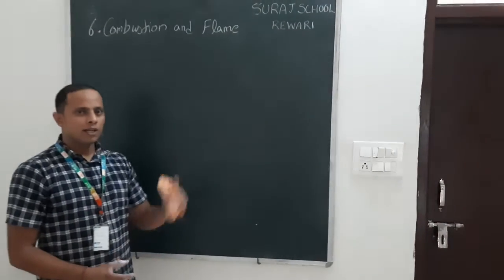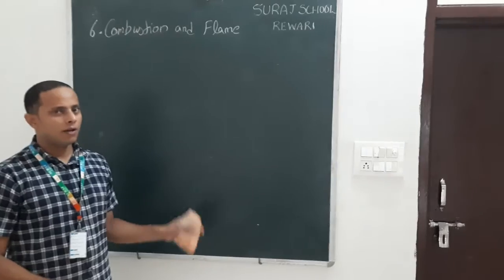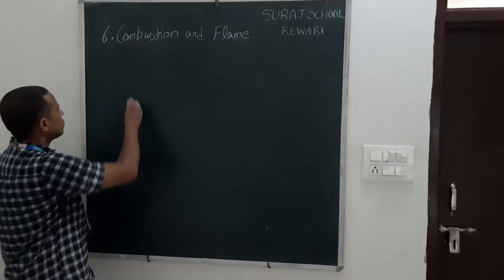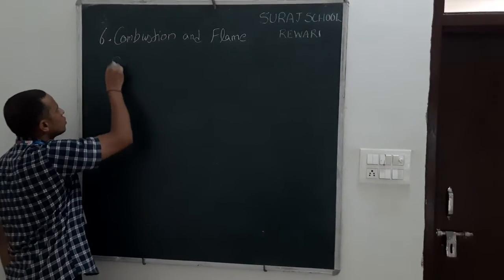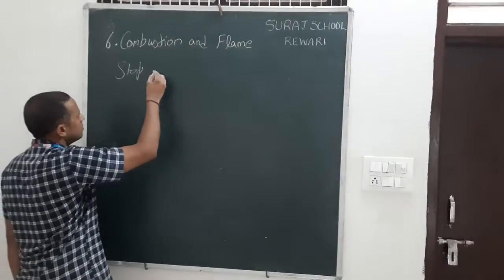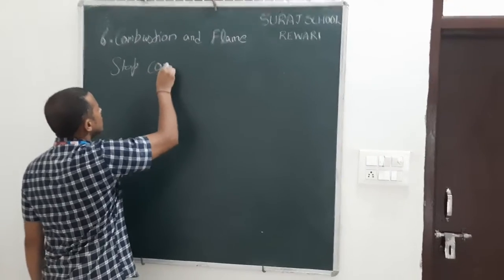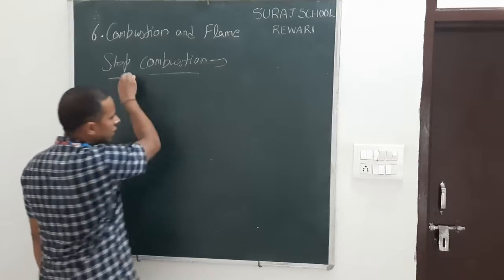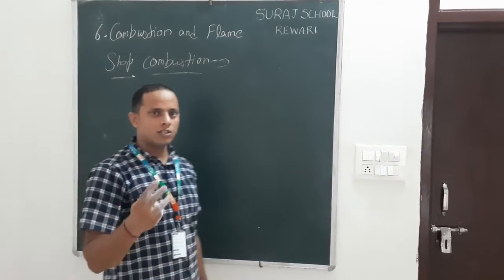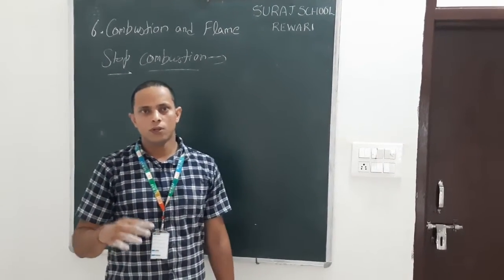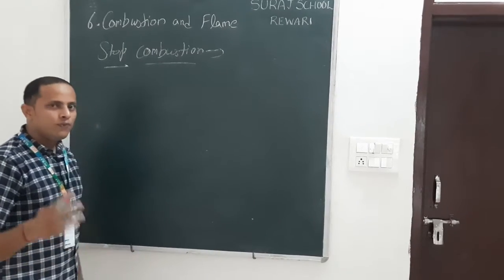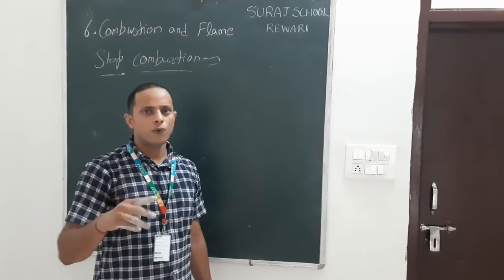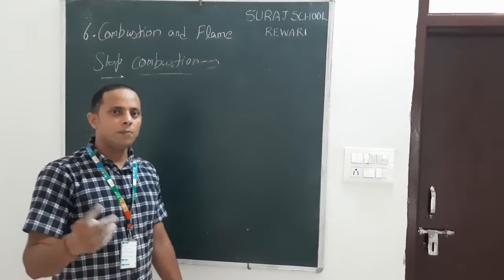We are learning the topic combustion and flame. We have learned about combustion and the conditions necessary for combustion. Today we will learn how to stop a combustion, or how to extinguish a fire. We have learned that there are three conditions necessary for combustion to start. So if we remove any one of those three conditions, the fire can be stopped.